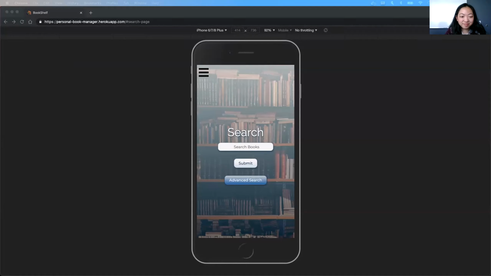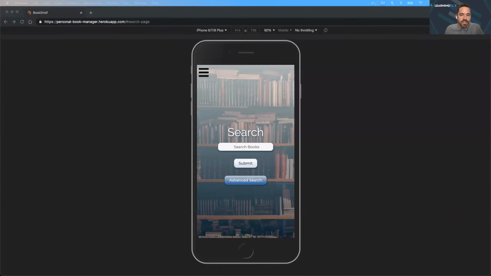Hi, my name is Daniel Rosenbaum, and I'm a web developer who created the application Bookshelf. Bookshelf is a mobile-first, full-stack web application for people who love to read. Users are able to keep track of and rate books they've already read, seek out new books to read, and find more details about any book they search for. In many ways, it's similar to the popular app Goodreads, but Bookshelf prioritizes simplicity and ease of use.